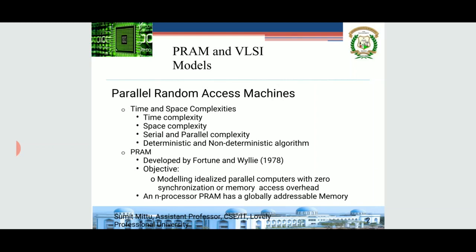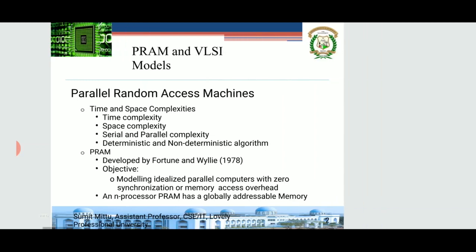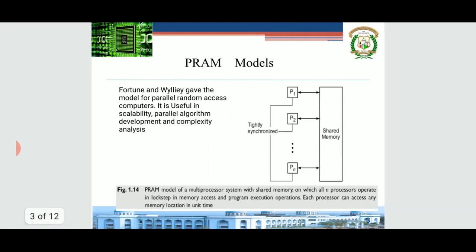Here let us see the structure. Try to understand that parallel random access machines have different processors, or n processors are present in the PRAM structure. I will just show you the structure here. Let us see the parallel random access machine model.